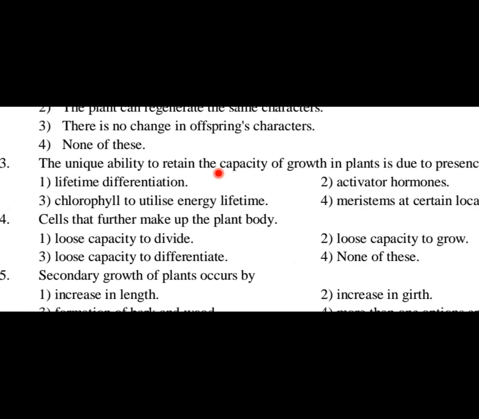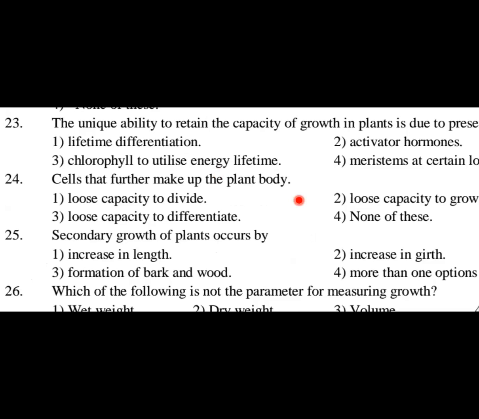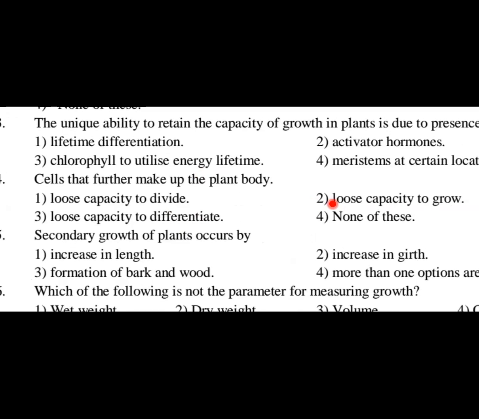Question number 24. Cells that further make up the plant body, option 1, lose capacity to divide, option 2, lose capacity to grow, option 3, lose capacity to differentiate, option 4, none of these. So what is the question? You have to read carefully. Cells that further make up the plant body, they lose capacity to divide, grow, or differentiate, or none of the above.